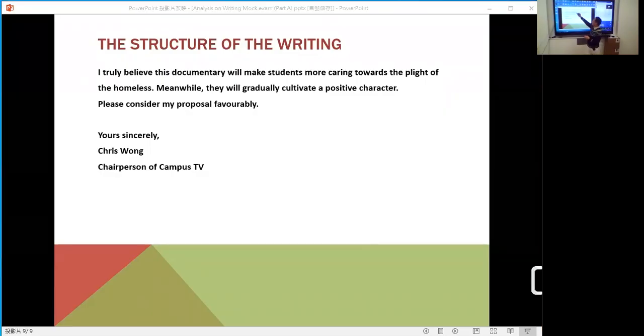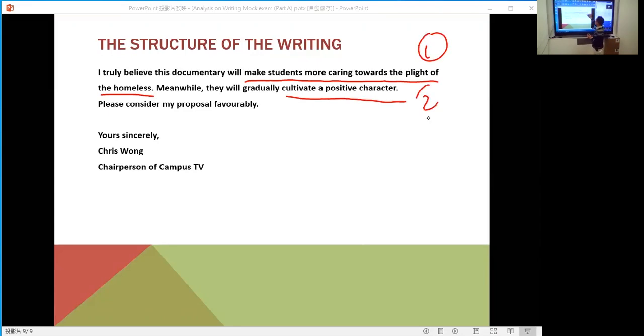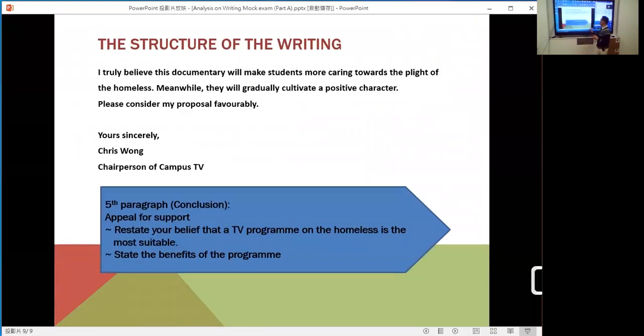The benefit will be to make students more caring towards the plight of the homeless, and also help them to cultivate a positive character. This is benefit 1 and this is benefit 2. Is that fine? Okay. So you understand the structure. So this is paragraph 5 and this is the conclusion.